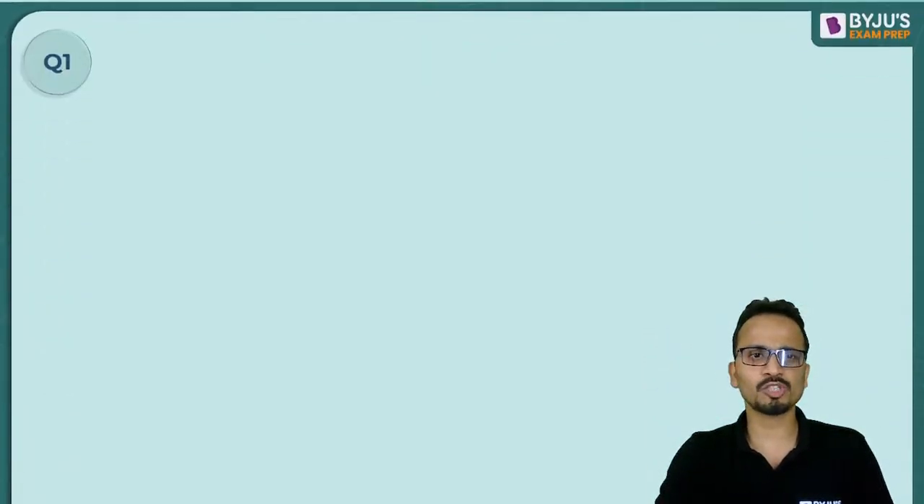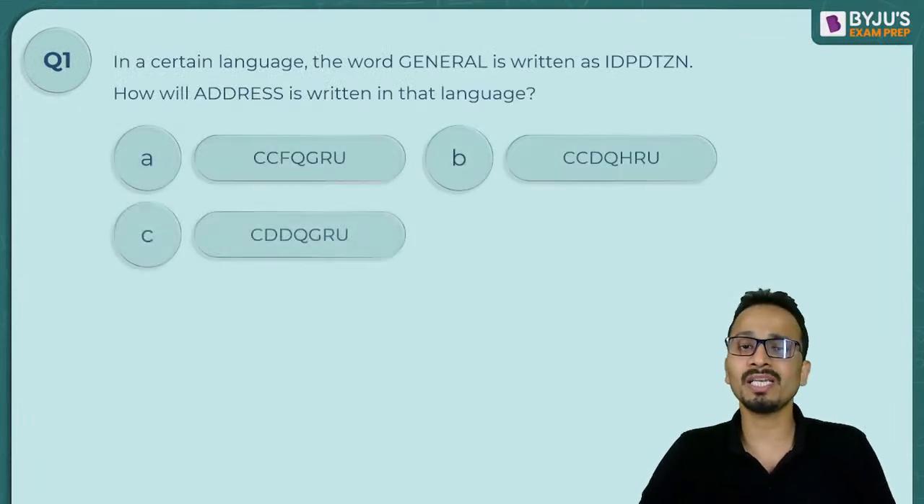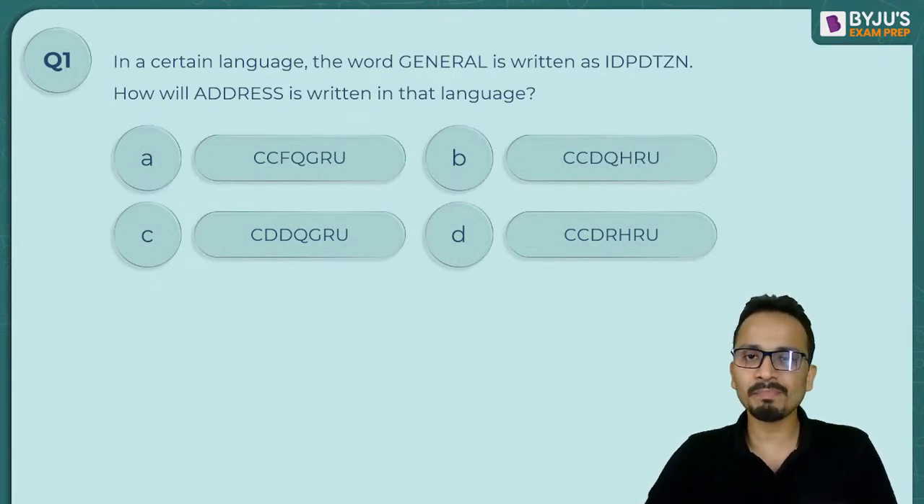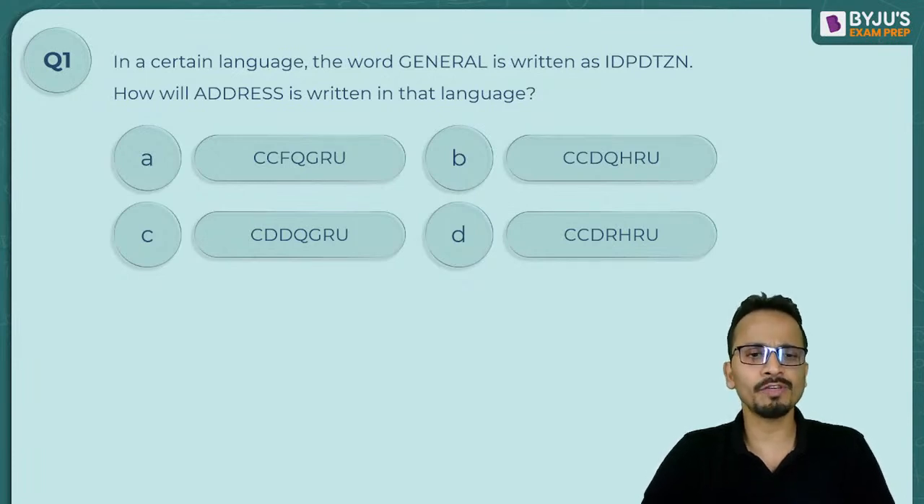Let's start with the first question. The first question on your screen is based on coding and decoding. I want each and everyone to actively participate in this session. Read this question and tell me which of the following options is correct.